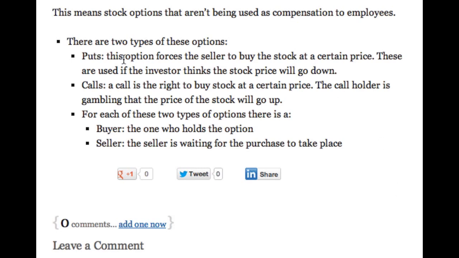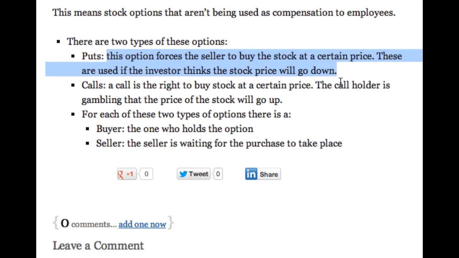A put is an option that forces the seller to buy the stock at a certain price. The buyer is the one who is holding the put option, and if they exercise that, they're forcing the seller to buy the stock at a certain price.